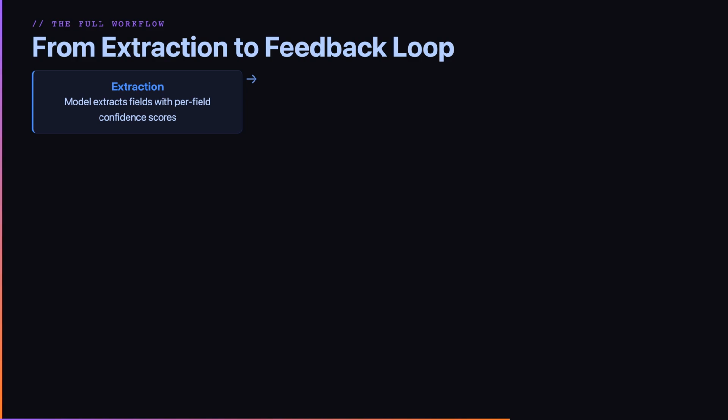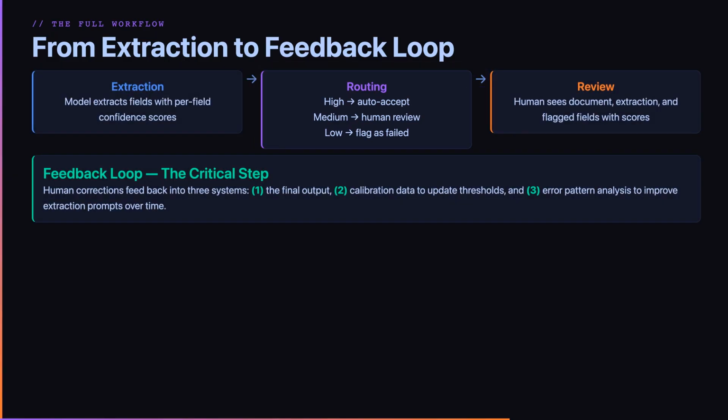Here is the full workflow from extraction to improvement. First, the model extracts fields with per-field confidence scores. Then routing kicks in. High confidence gets auto-accepted. Medium confidence goes to human review. Low confidence gets flagged as failed. The human reviewer sees the original document, the model's extraction, and the specific fields flagged for review along with their confidence scores. The reviewer corrects or confirms each field.